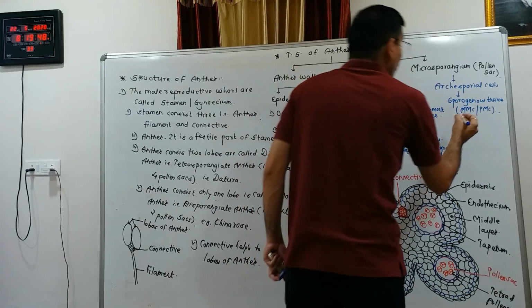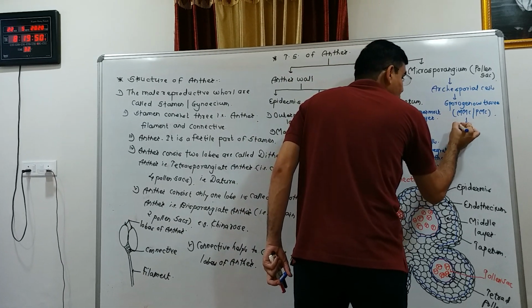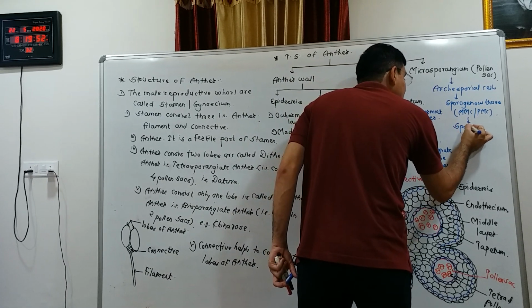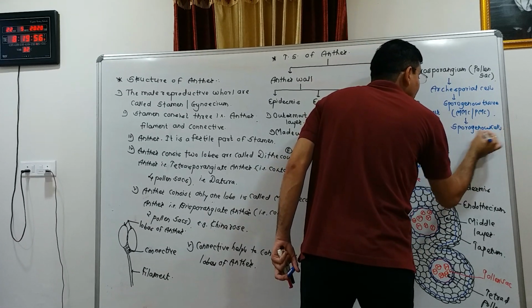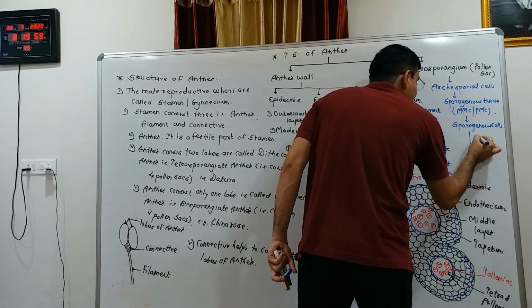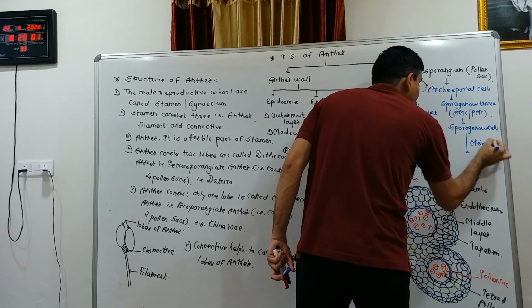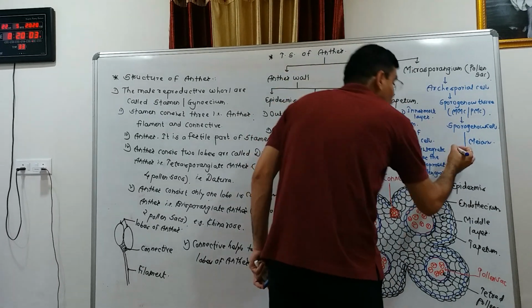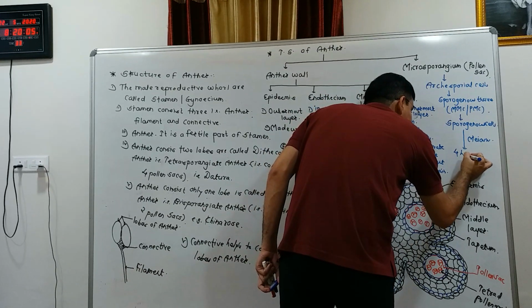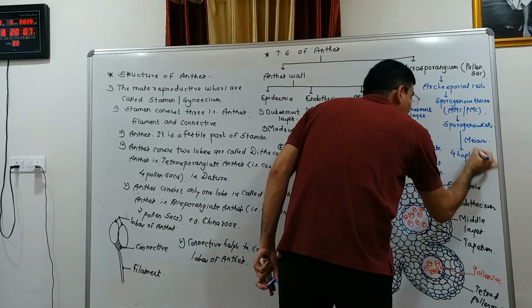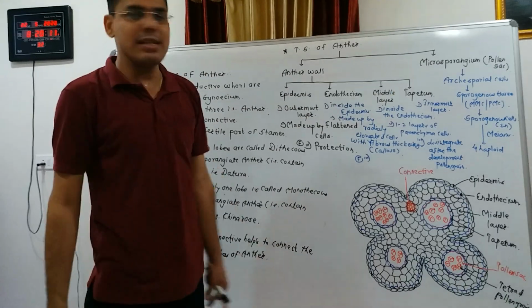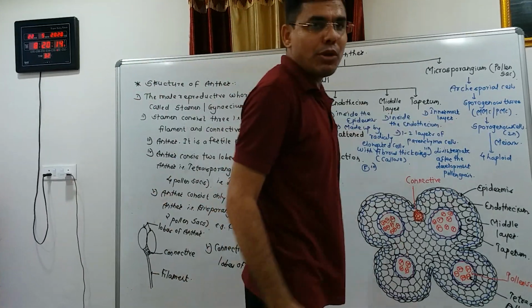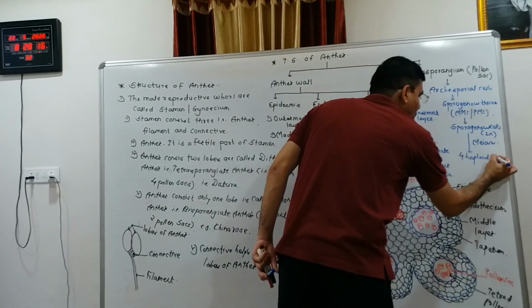And these sporogenous cells undergo meiosis and form four haploid cells. They undergo meiosis because these sporogenous cells are diploid in nature, and they form four haploid cells.